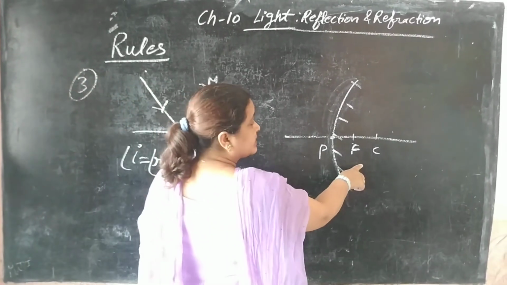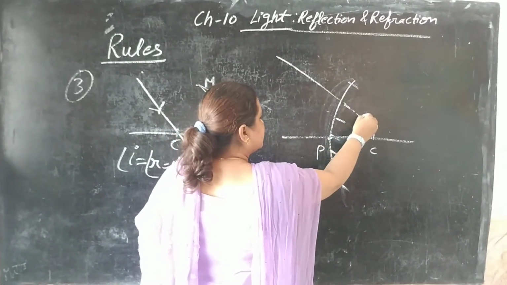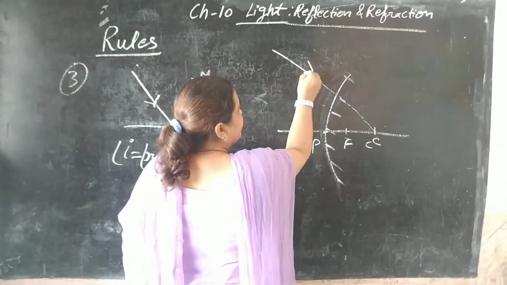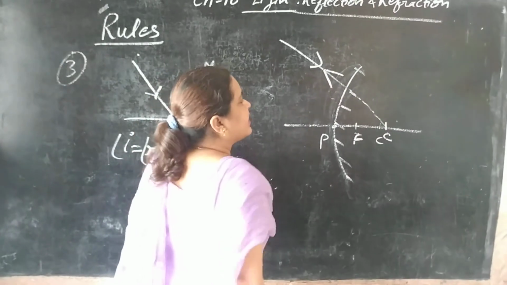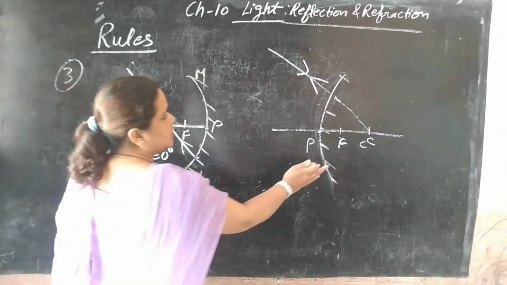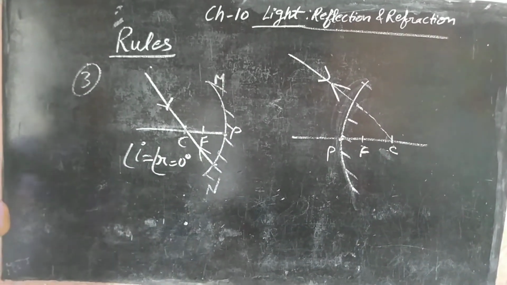And what about convex? Here, if a ray is directed towards the center of curvature, then after reflection it gets reflected back along the same path. Like this you have to do. Because it is a normal, that's why it reflected back along the same path.